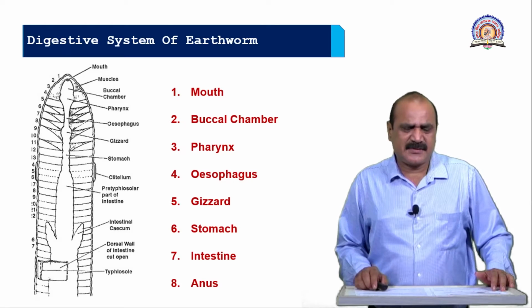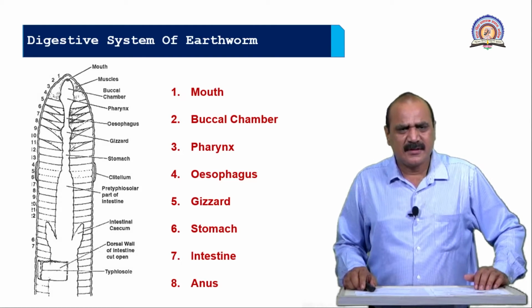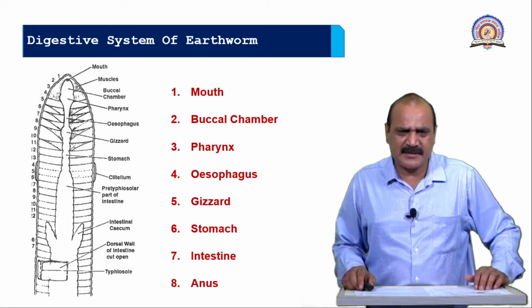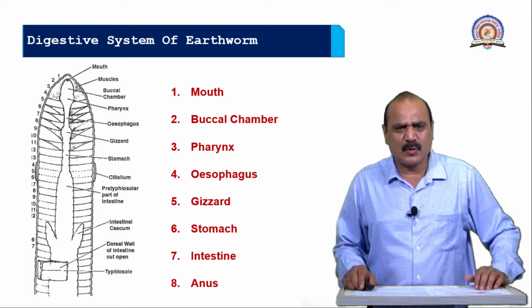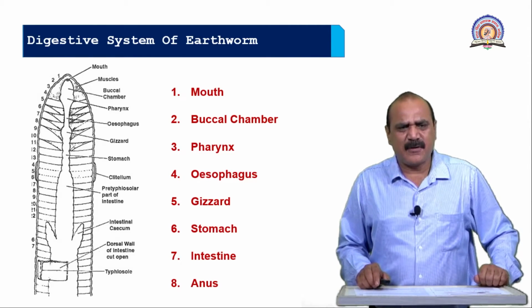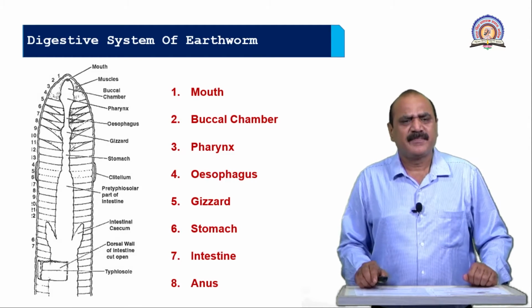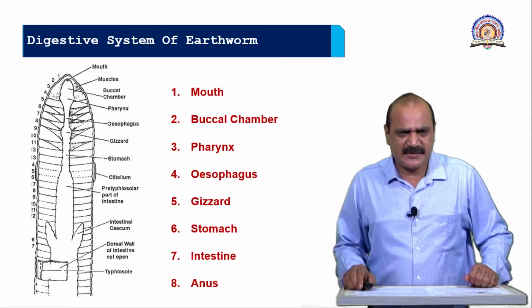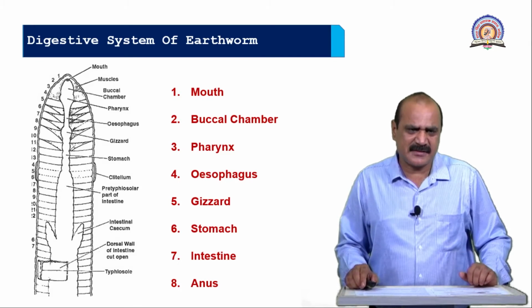For example, polysaccharides in the form of starch and cellulose convert into monosaccharides through this whole system, that is glucose, fructose, and galactose. The digestive system is made up of two parts: one is the alimentary canal and another one is the associated glands. The alimentary canal starts from the mouth and ends with the anus.